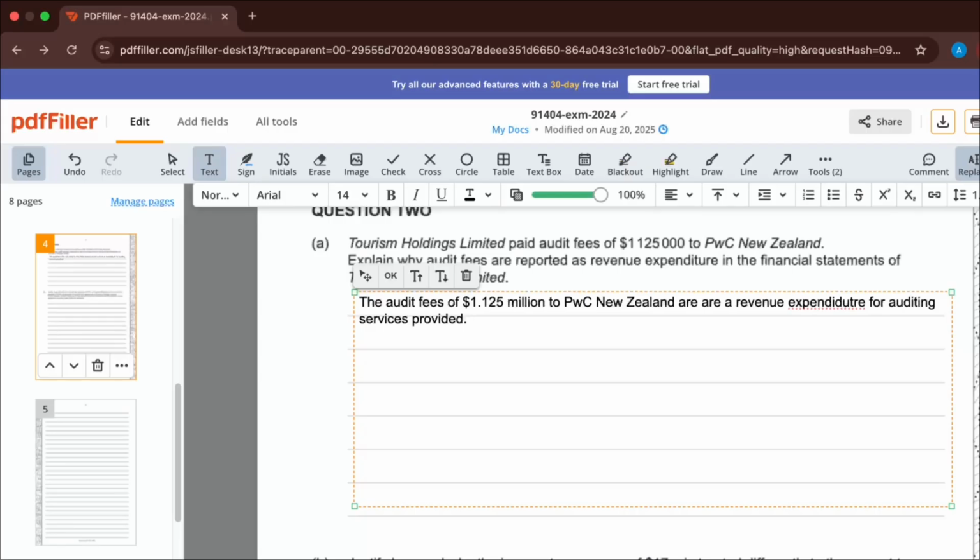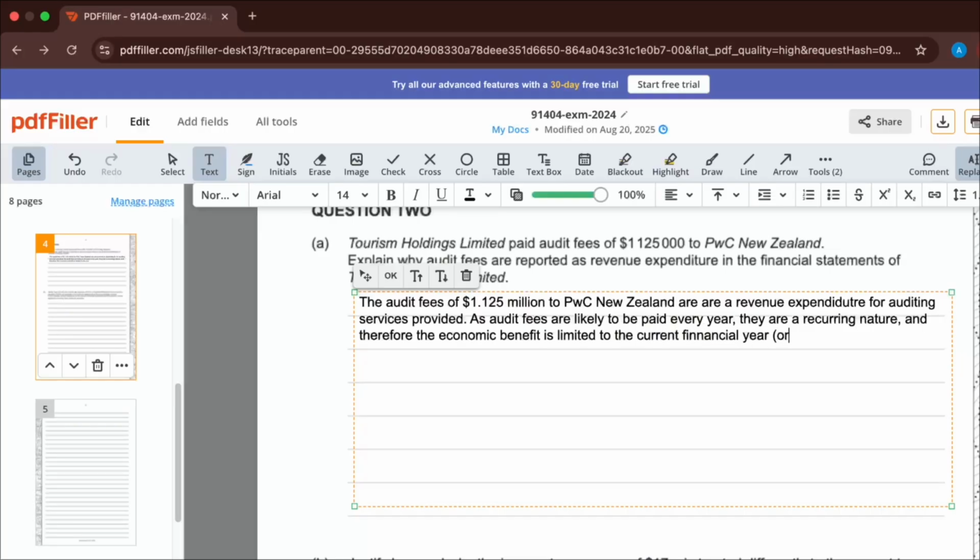So in terms of putting that to words, guys, what we're going to say is as audit fees are likely to be paid every year, they are recurring in nature. So they're happening again and again and again. And therefore, the economic benefit is limited to the current financial year or accounting period only.